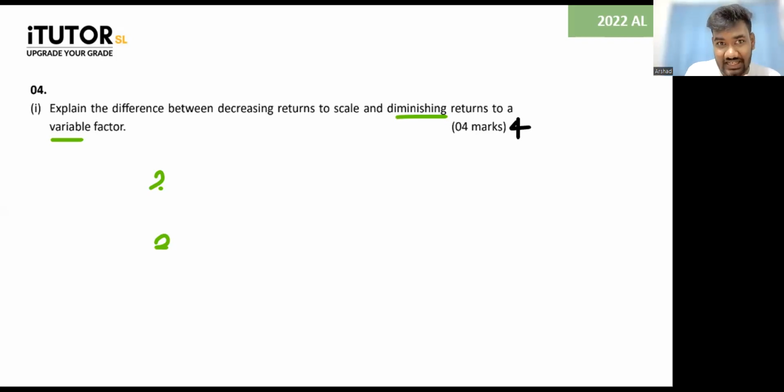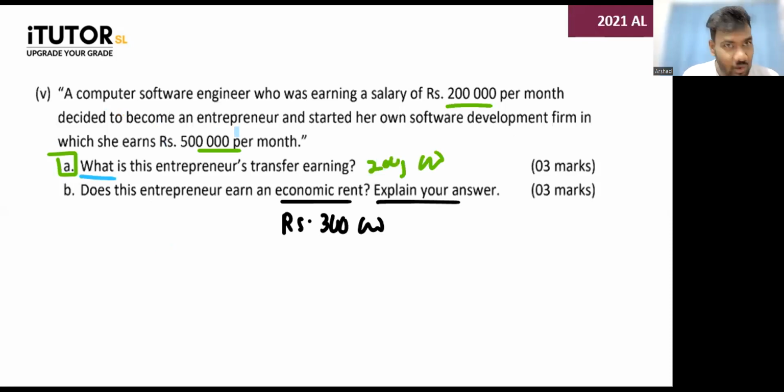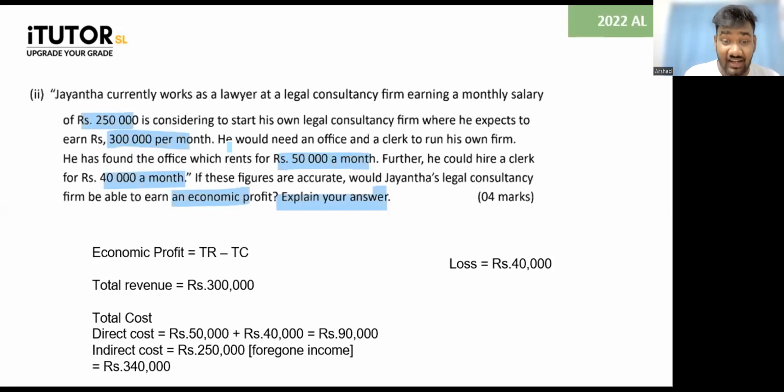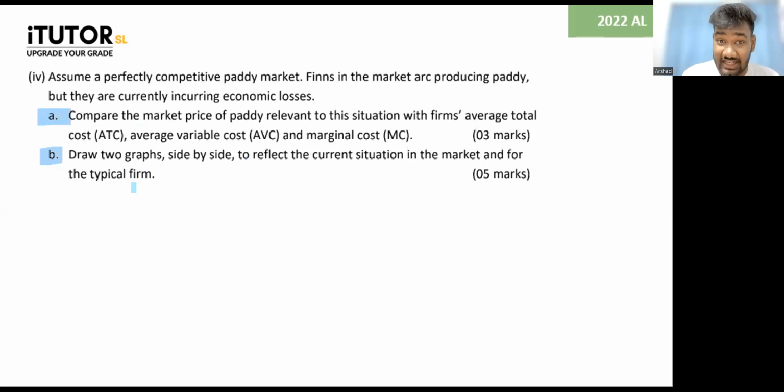Maybe earlier if he tested a theory question, now he puts a practical question. Now see, earlier they tested what is economic rent, transfer earnings. Now they gave a small story and are asking for a calculation. Earlier they tested what is normal profit, what is direct cost, indirect cost. They tested those. Now using those, they are telling you to calculate economic profit, right? Even in MCQs, remember they said the firms will shut down when this is there, when that is there, right? They're trying to put it into a practical context and ask you.